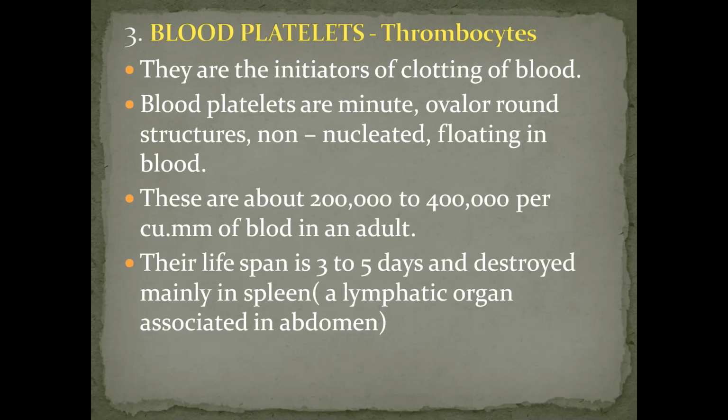It will take time, and by that time a lot of blood loss will be there, and that will be severe for you. What happens at the site of injury? Platelets disintegrate to release the chemical substances that I'll explain again with the help of a flowchart and diagram, how the blood clotting is done. With the help of chemical substances, that is thrombokinase, they initiate the process of clotting of blood.